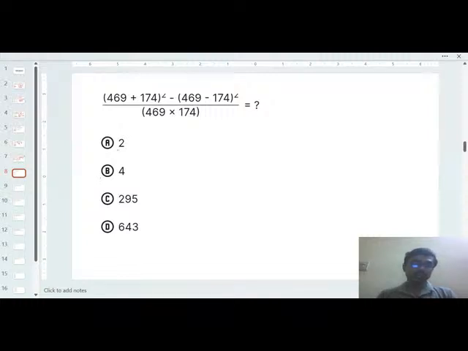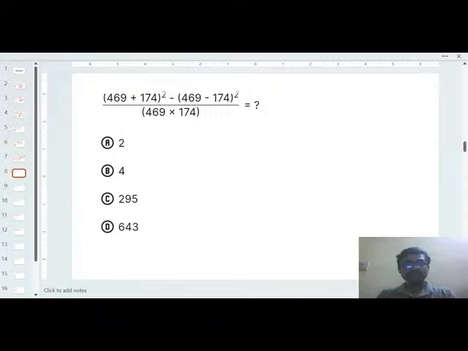Next question is: 469 plus 174 whole square, minus 469 minus 174 whole square, divided by 469 into 174. So you have to simplify it. What will you do?